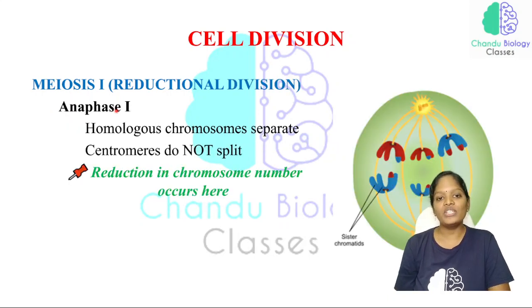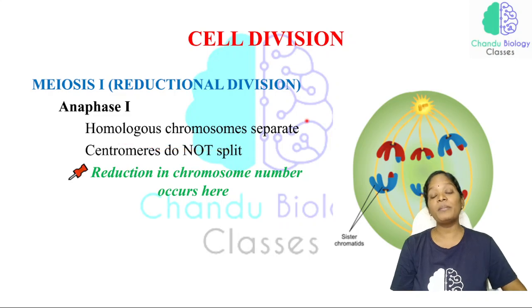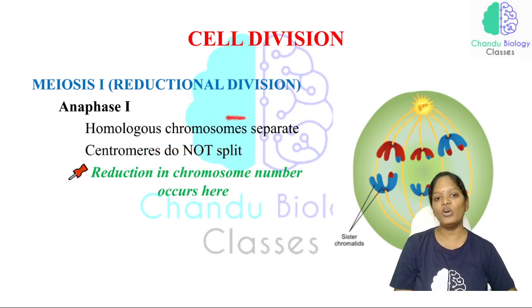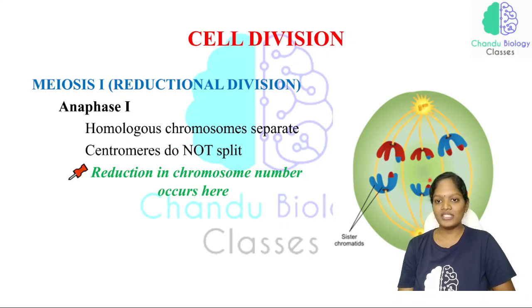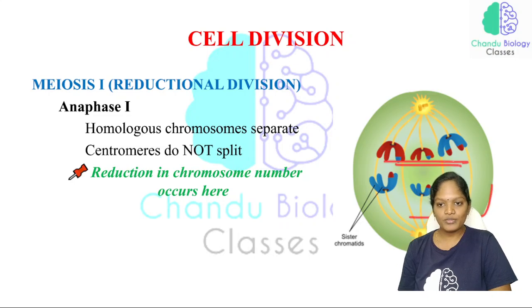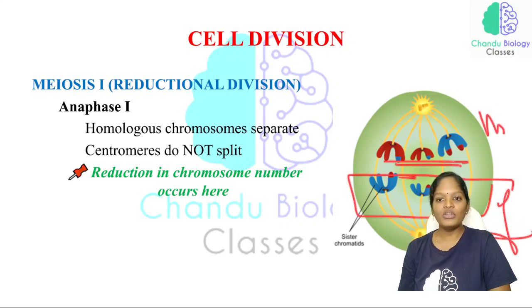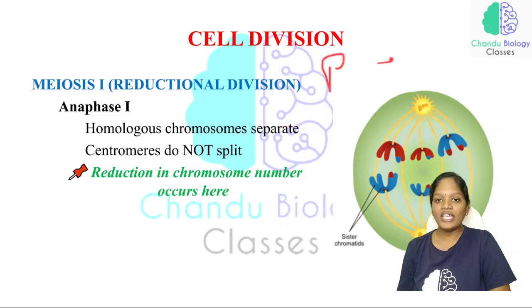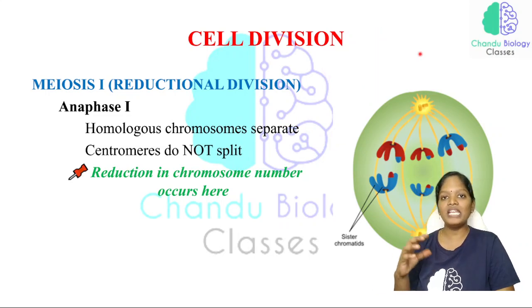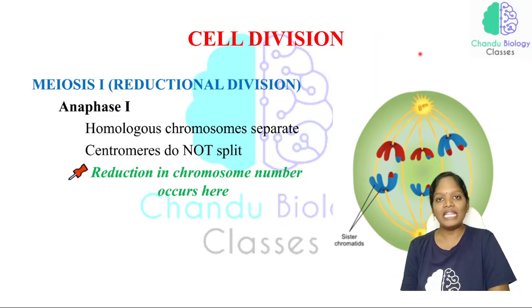And in anaphase 1, the homologous chromosomes finally get separated. See what we have discussed: the chromosomes from both the mother and the father are now separated. In the prophase, the tetrad was formed, and both the mother's and the father's chromosomes were attached with each other.